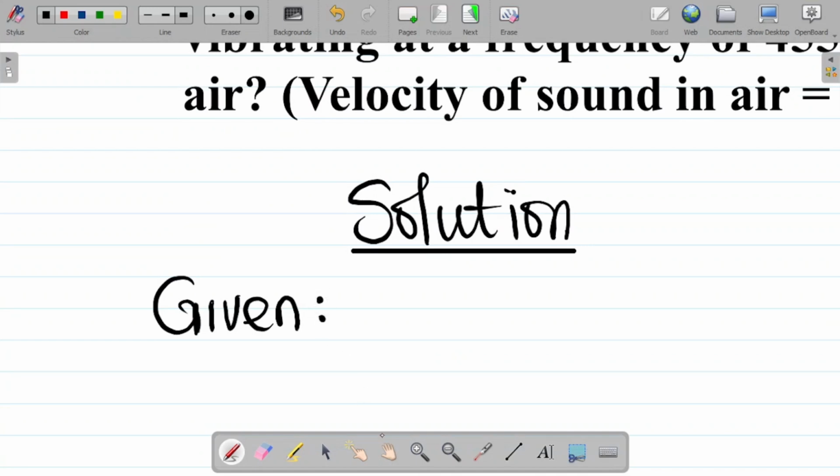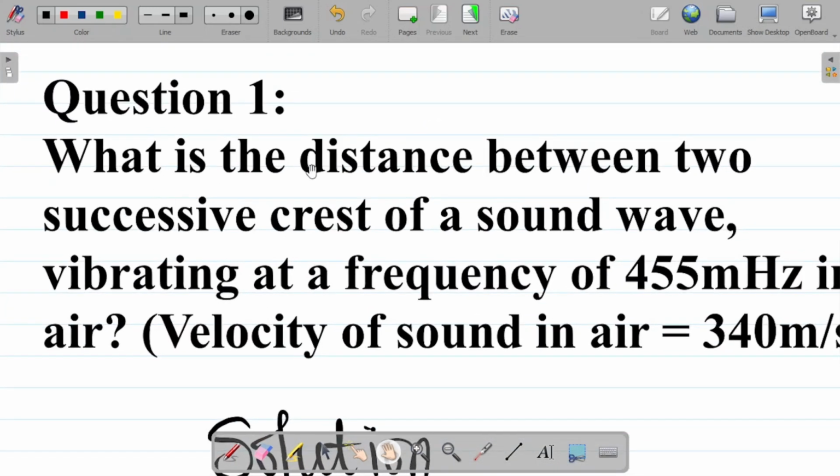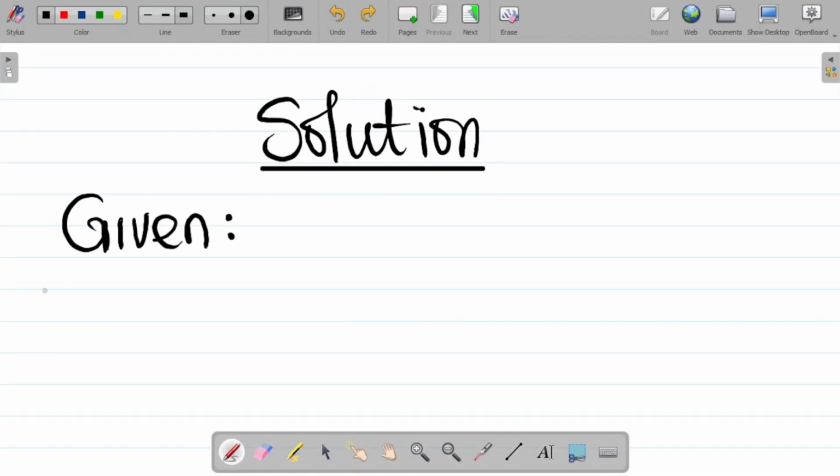What are we given here? The first thing we are given here, they said, what is the distance between two successive crests of a sound wave? When you hear the term distance between two successive crests, when we say two successive crests, what do we mean? Now note that the distance between two successive crests is known as the wavelength.